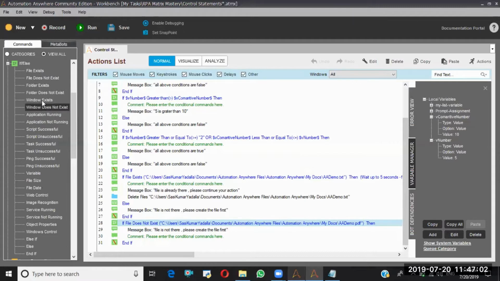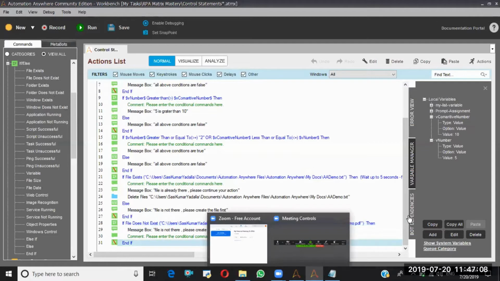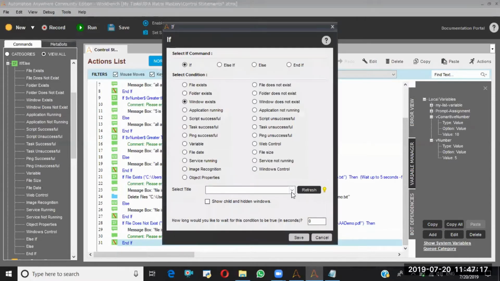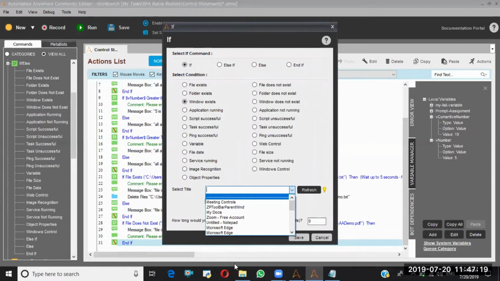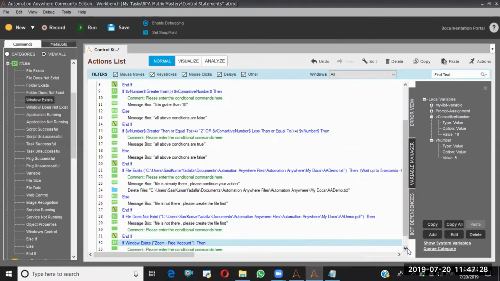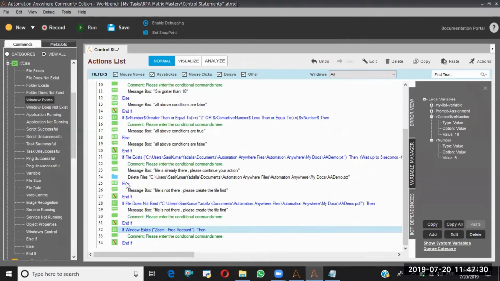So I'll go with window exists. Okay, I'll check the zoom window. If window exists, here if you drop down, it will show you all the windows. So here I'll select the zoom free account, save. Let me take the else block as well. For this, Control C to copy.